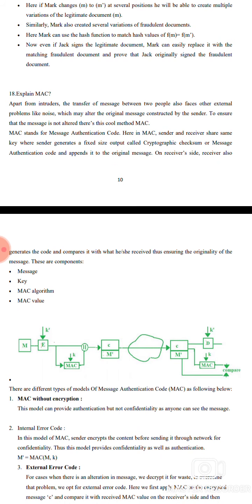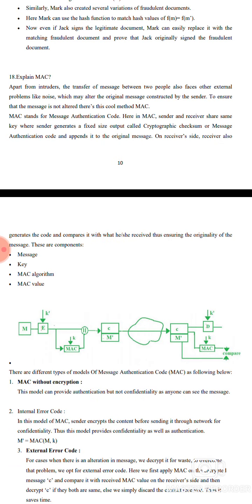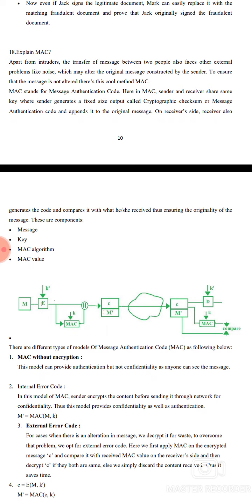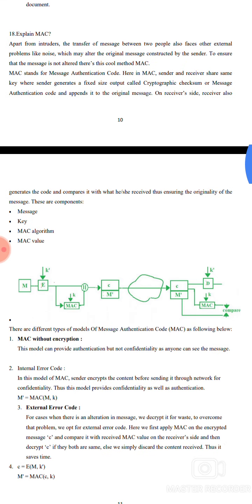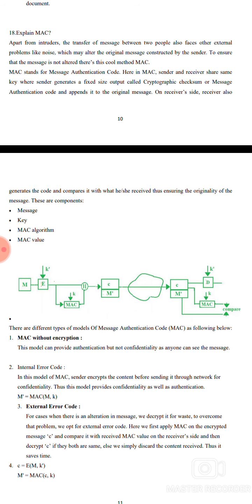Apart from intruders, messages transferred between two people also face external problems like noise, which may alter the original message constructed by the sender. To ensure that the message is not altered, there is a method called MAC, message authentication code. In a message authentication code, the sender and receiver share the same key.